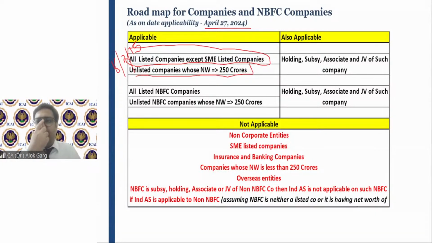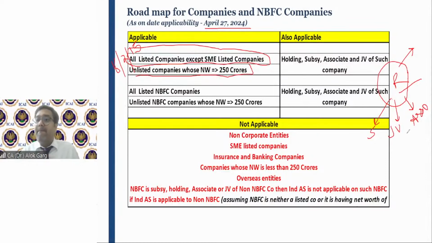Sir, for example, there is a company called Reliance. Reliance Industries is a big listed company, and all know that IND AS is applicable to Reliance. When you see the related party schedule of Reliance, it is a big schedule of 18-20 pages. Let's say Reliance has a subsidiary, a joint venture, and an associate, right?